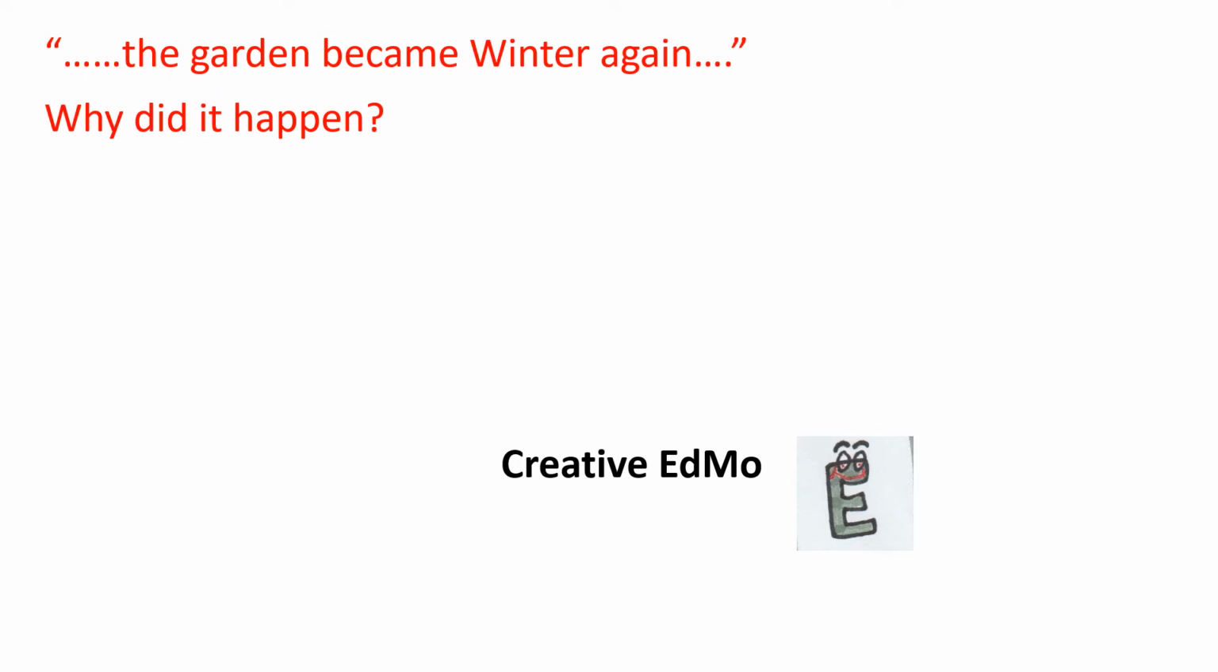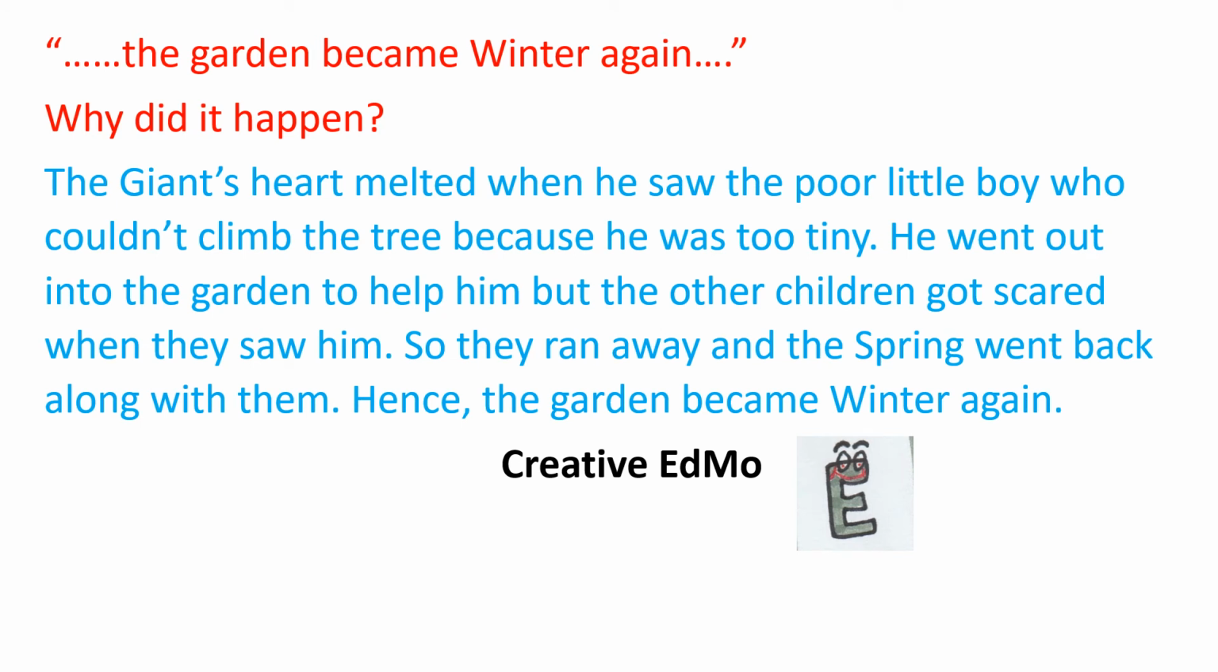The garden became winter again. Why did it happen? The giant's heart melted when he saw the poor little boy who couldn't climb the tree because he was too tiny. He went out into the garden to help him, but the other children got scared when they saw him. So they ran away and the spring went back along with them. Hence, the garden became winter again.